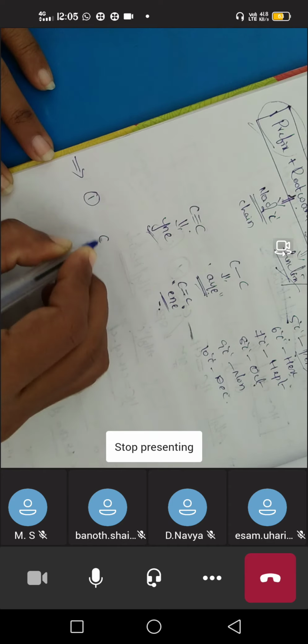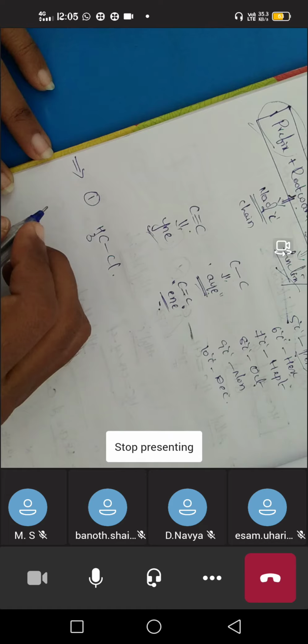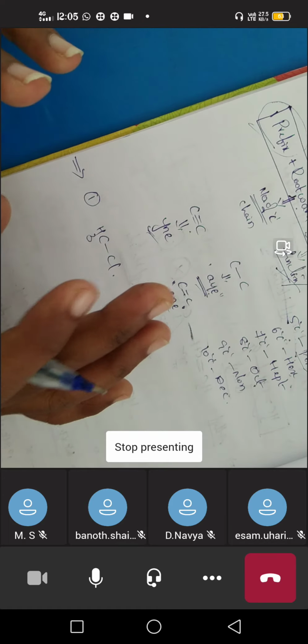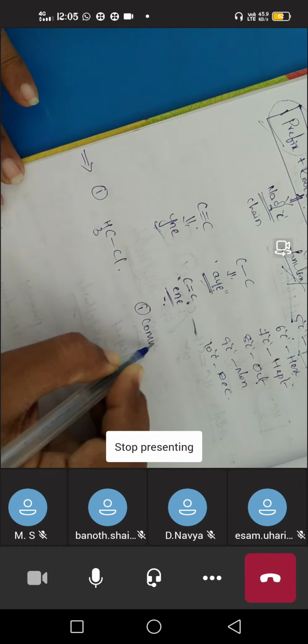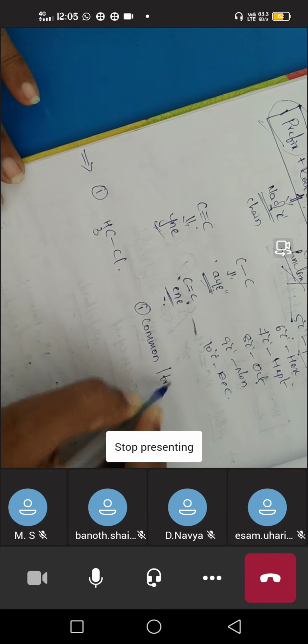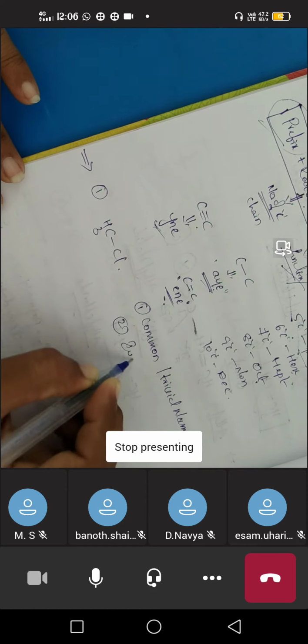The very first compound is CH3Cl. Generally, the naming of halogen compounds is in two forms. The first one is the common name, or generally these are called trivial names. The second one is the IUPAC nomenclature.